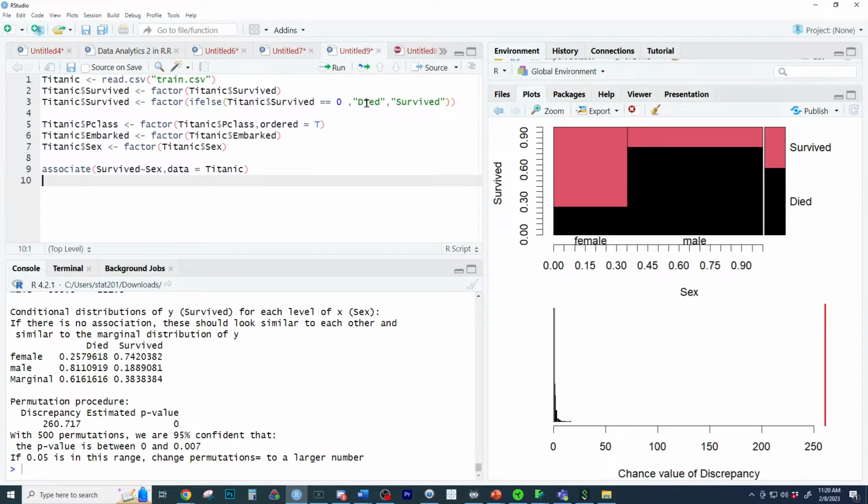And that's what we like to go for on our graphics: we're always trying to go for the best and easiest to read graphics where someone doesn't have to know what 0 and 1 are, because class makes sense as 1, 2, 3. We understand first, second, third class. And then right here, we actually have the data labeled now, and that required a little bit of recoding with an if else. So it's pretty clear to see that more males died than females, and this is a very strong association, unlikely by random chance.